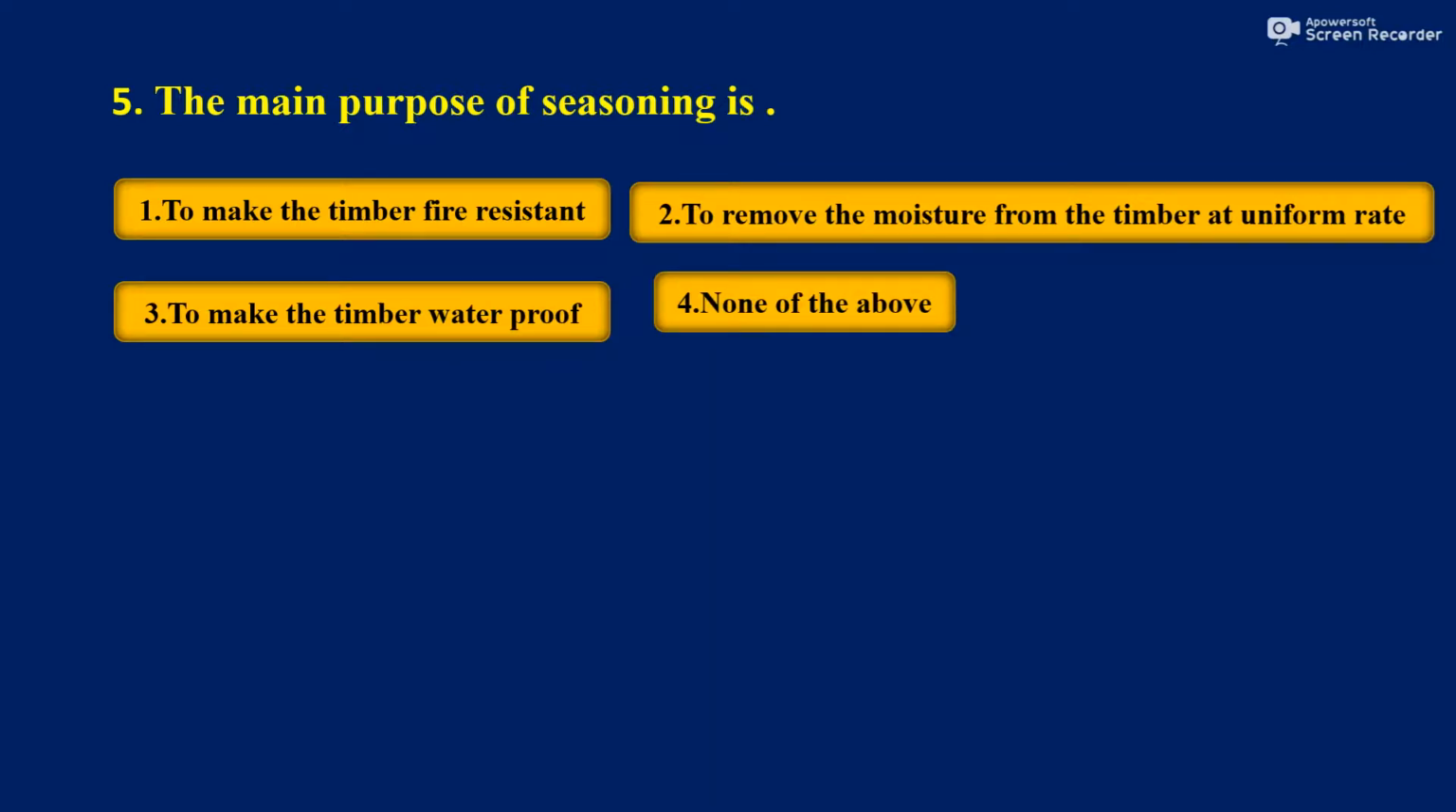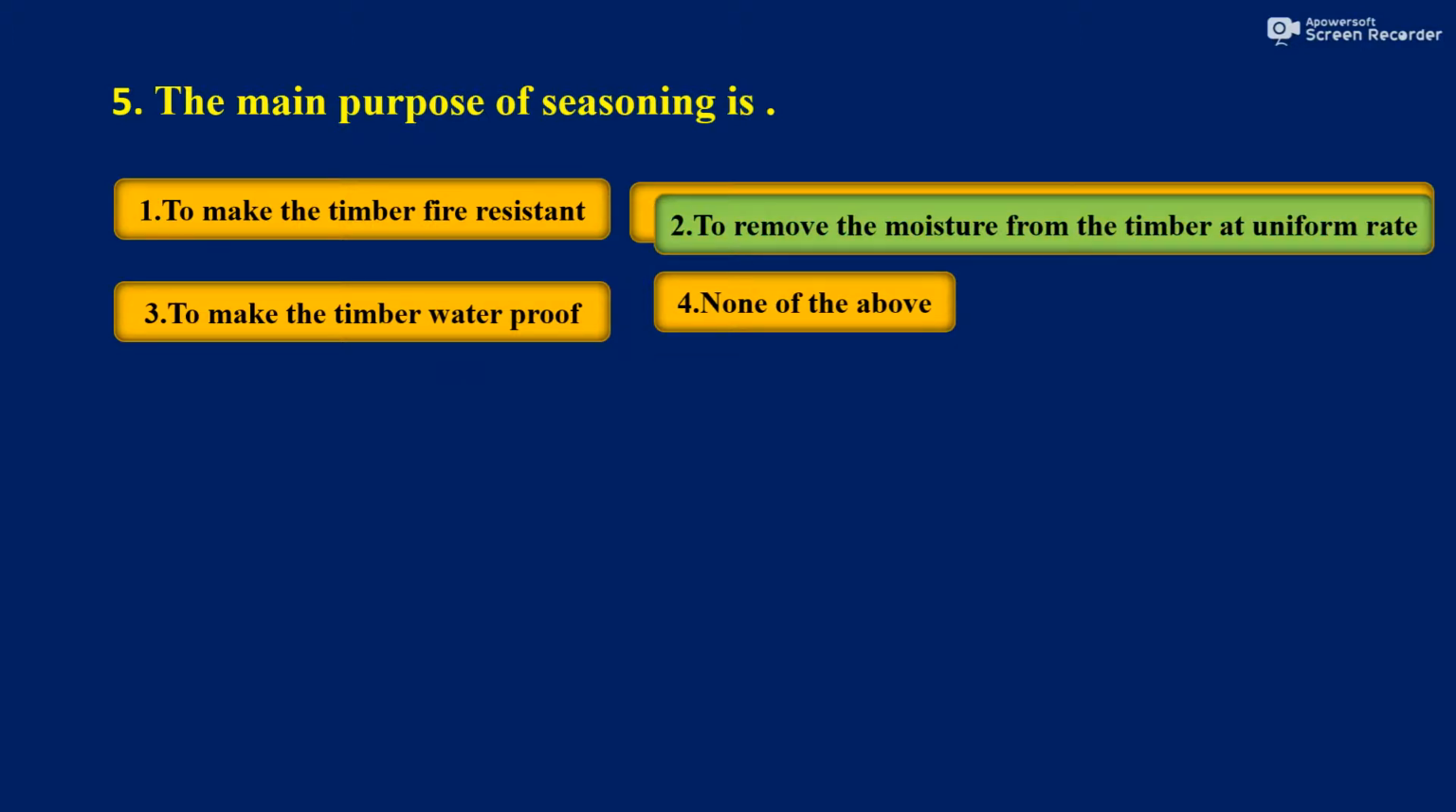So main purpose of seasoning, what is the answer? To remove the moisture content from the timber at uniform rate. So to remove the moisture content which is present in the timber only, we are going for the seasoning. Seasoning is like keeping the timbers in sun, so that the amount of water can escape. Again, the seasonings will be in different ways.